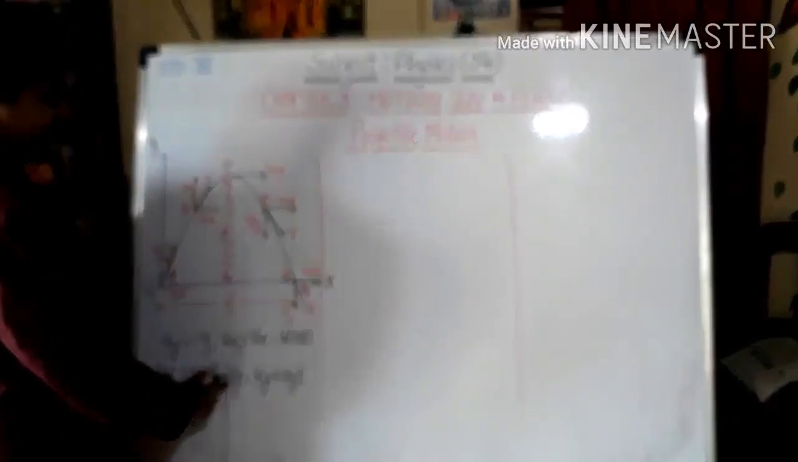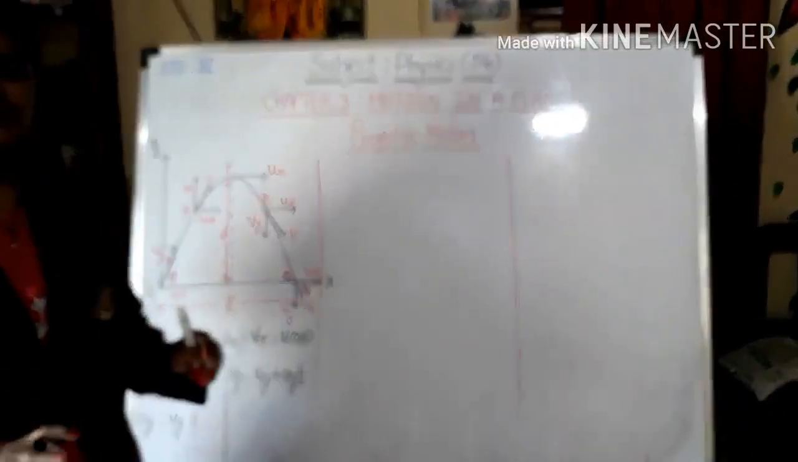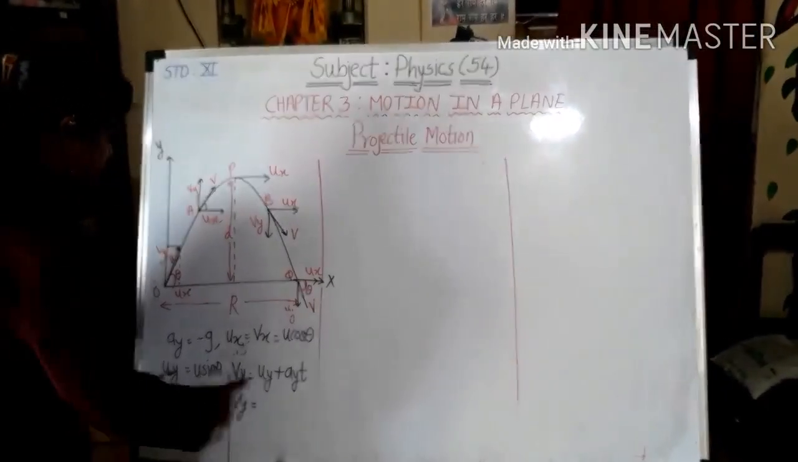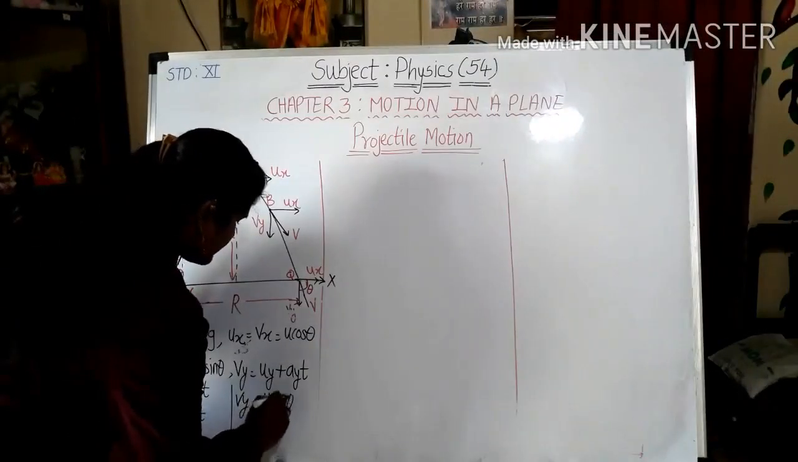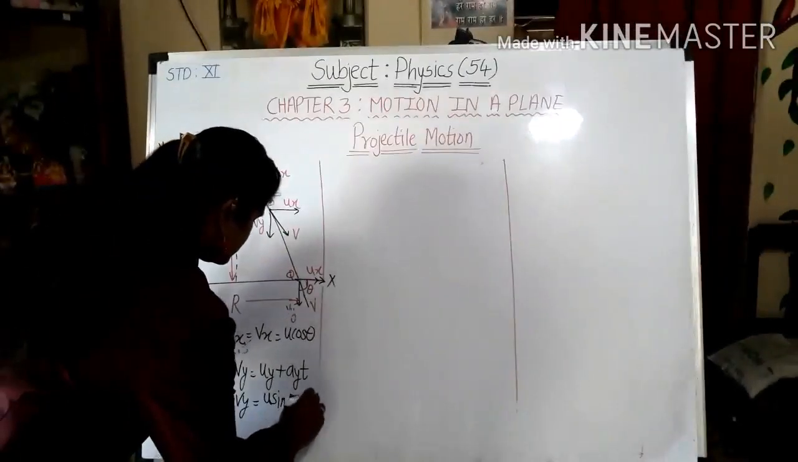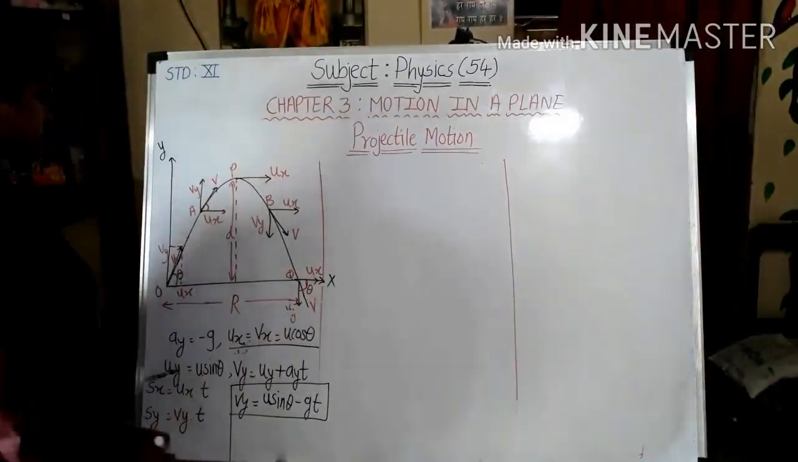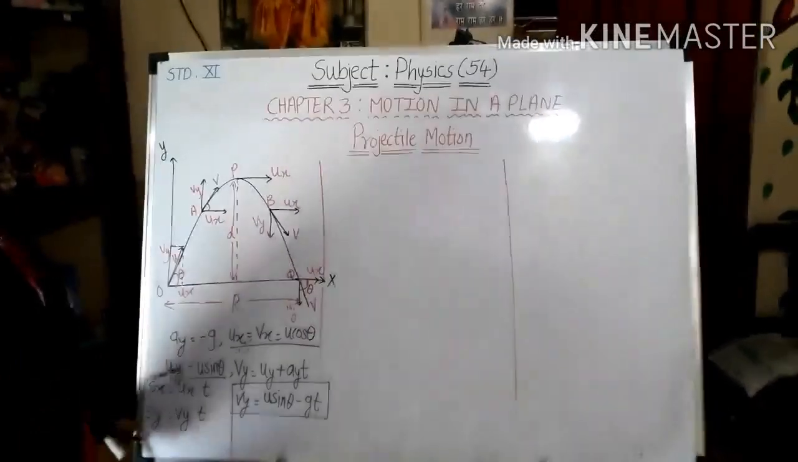As we have written, Vy is equal to Uy plus Ay t. We are going to put all the values in there. So what will be Vy? What is Uy? Uy is U sin theta. What is Ay? It is minus g. So it is U sin theta minus g t. So we have got the value for Vy, the value for Vx, and even Ux and Uy we have. We are going to find out values for Sx and Sy now.